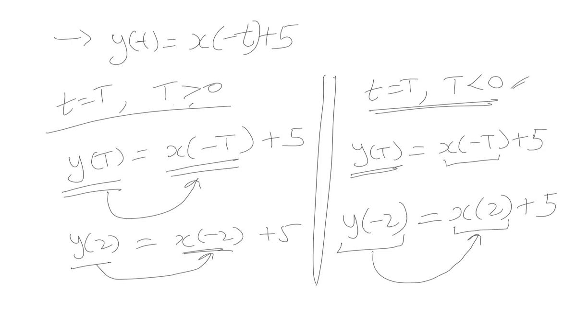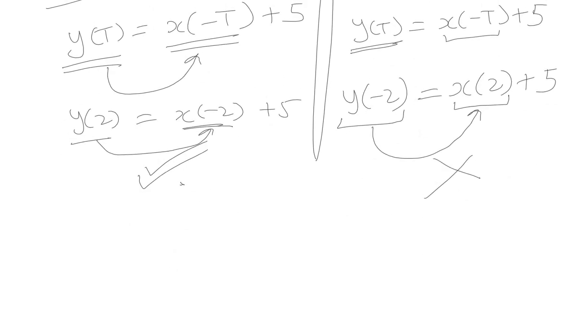Hence, although the causality condition was satisfied for positive values of t, for negative values of time t this condition of causality is not satisfied. Hence, we can say that it is a non-causal system. This is how we identify the causality of a system.